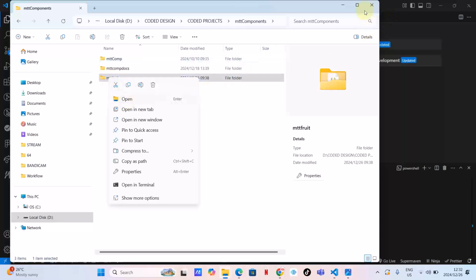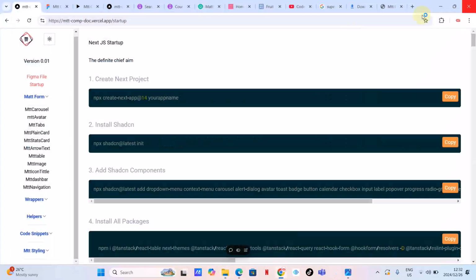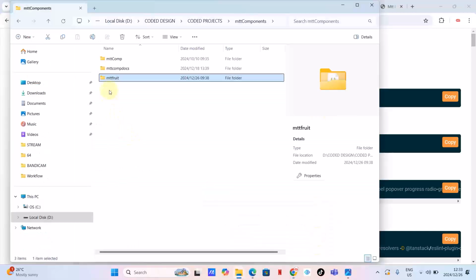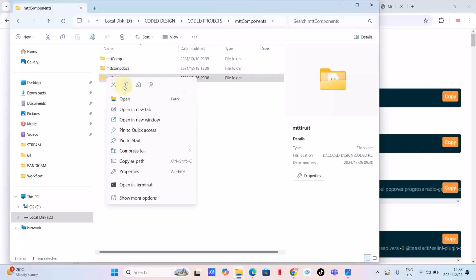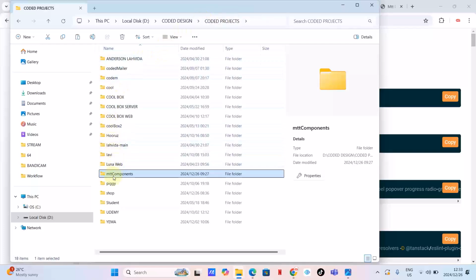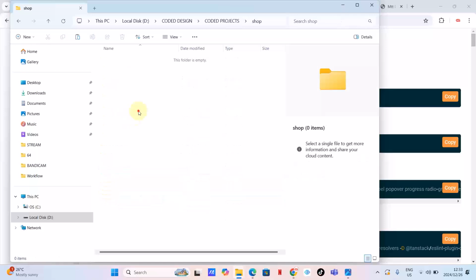That will mean I have to close it here. My apologies about that, I didn't really notice it. I'm just going to copy it for now. I think there's a folder here called shop, and I'm going to paste this folder there.